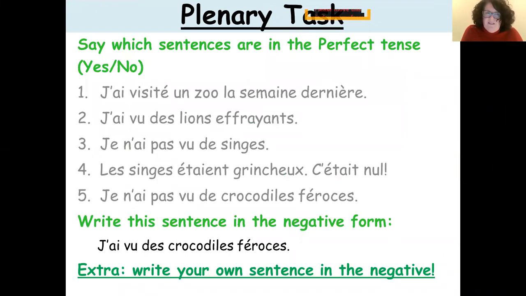Now, our final task is, there are 5 sentences here, and I want you to say which sentences are in the perfect tense, okay? By just saying yes or no, okay? So pause the recording while you're doing this. And the next task then is to write this sentence in the negative form. And then the final little thing is, can you write your own sentence in the negative? Okay, write your own sentence in the negative. So pause while you're reading the sentences and seeing which ones are in the perfect. Alors, on va continuer. So let's look at the answers.